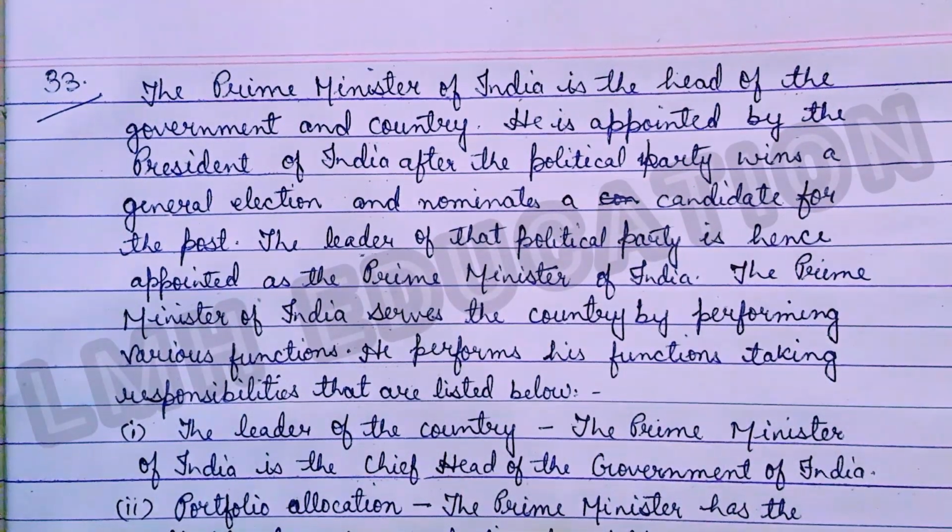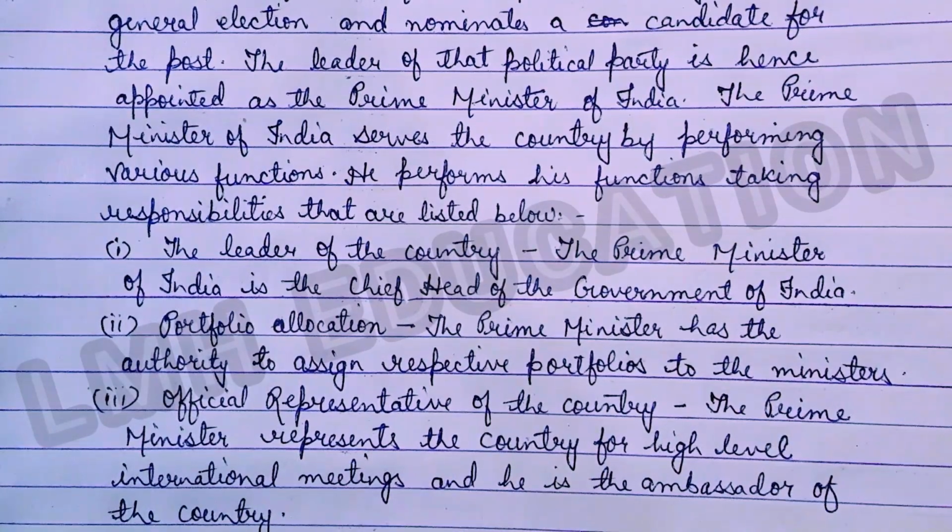So the first is the leader of the country. As you all know, the Prime Minister of India is the chief head of the government of India. Now the next point is portfolio allocation. The Prime Minister has the authority to assign respective portfolios to the ministers. For example, a Cabinet Minister is appointed as Home Minister, External Affairs Minister, Defense Minister. Now we'll move on to the third point, official representative of the country. The Prime Minister represents the country at high-level international meetings and he is the ambassador of the country.